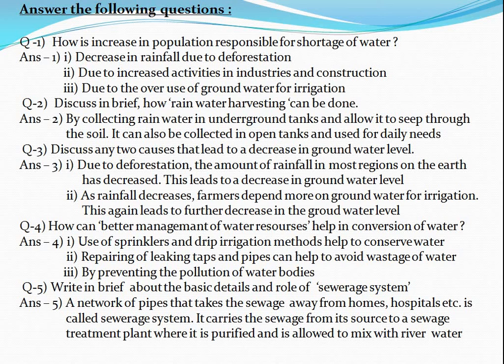First one is by collecting rainwater in underground tanks and allowing it to seep through the soil for replenishing groundwater. Next, it can also be collected in open tanks and used for daily needs. Next question is, discuss any two causes that lead to a decrease in groundwater level.